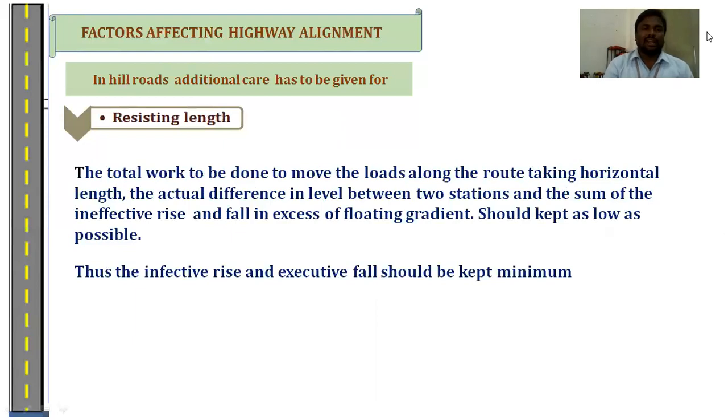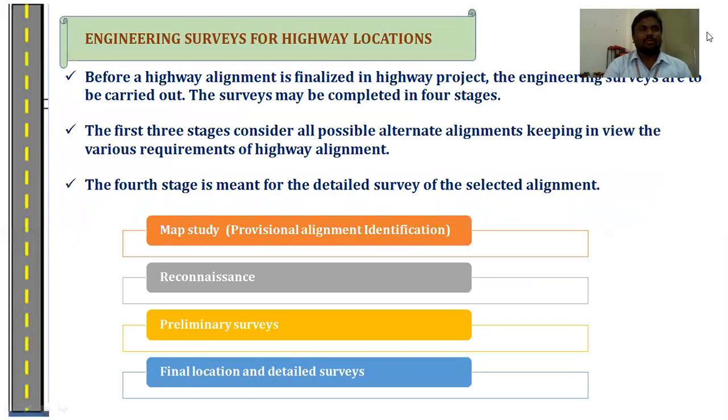Next one is the resisting length. If we increase the road length by even 2 or 3 centimeters, it will affect the causeway. So we should have the resisting length, that means minimum rise and minimum fall. Sorry, minimum cutting, minimum depth. So while aligning the highway, we should follow the minimum resisting length, which fulfills all the requirements of the cross-sectional elements. Beyond that, we don't give any additional length, which would increase the length of the project.